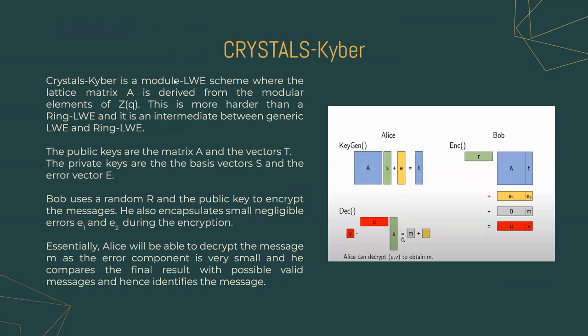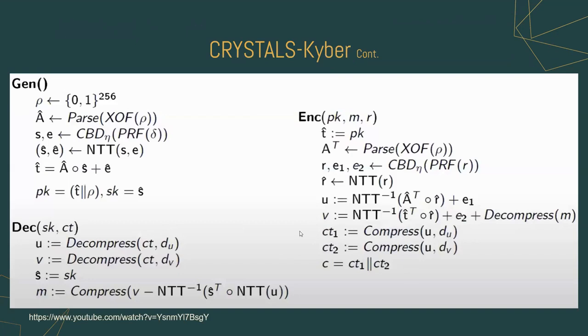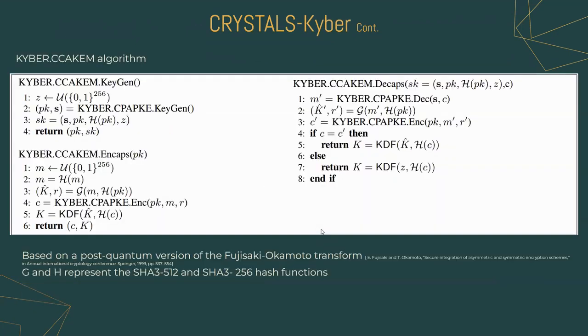Crystal Kyber uses module LWE, which is more secure than ring LWE. The public keys are matrix A and T, and the private keys are the secret S and the error E. This is the public key encryption scheme used by Crystal Kyber. It is combined with the Fujisaki-Okamoto transform to generate a key encapsulation scheme, and hence it removes the vulnerability of being a public key encryption scheme.